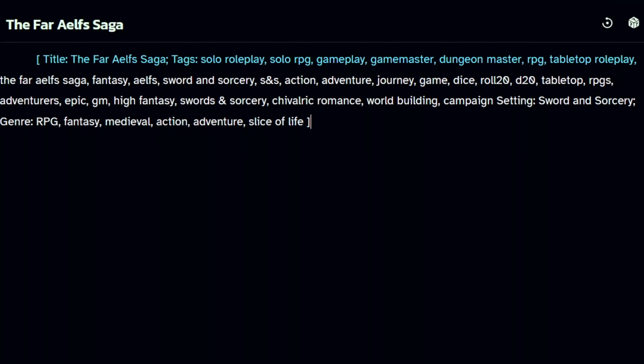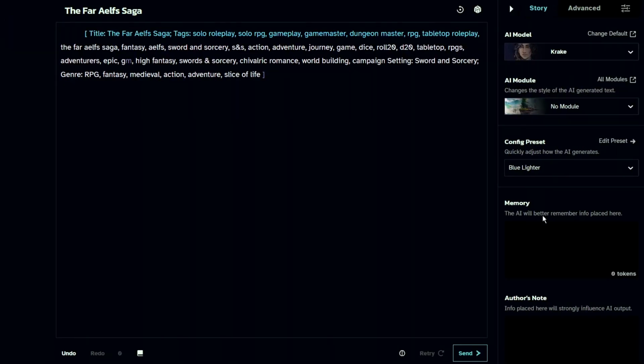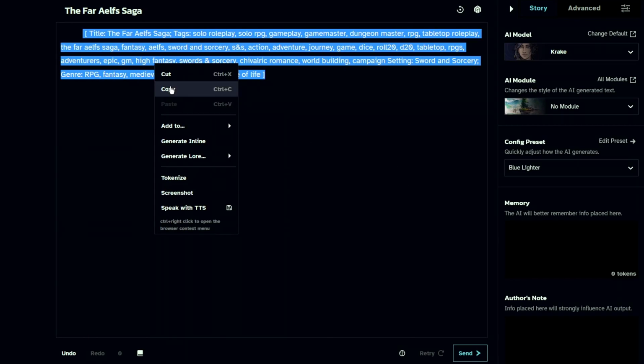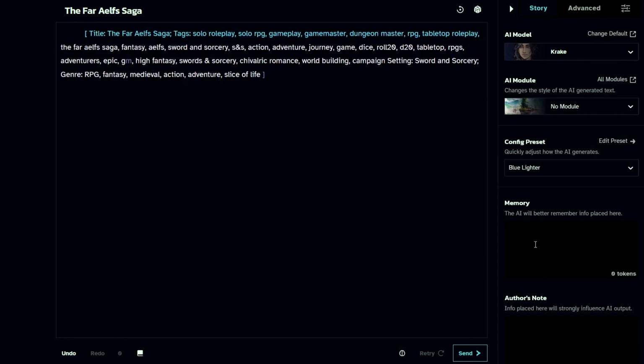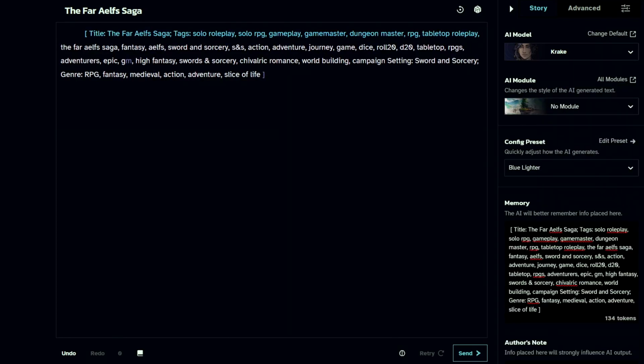But we need to lock this in by placing it into the memory section. On the right-hand side, there is a memory here. Items placed in this area, words placed here, will be better remembered by the AI. Copy all of this and paste it in.